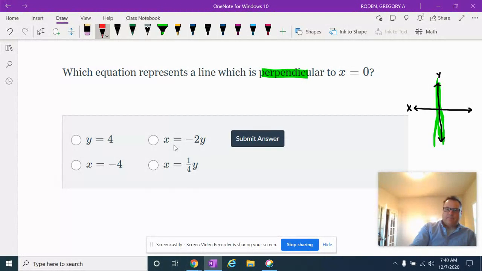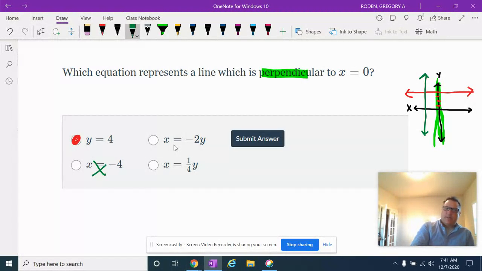So that's going to be like that, right? At 4, that's y equals 4 right there. 1, 2, 3, 4. So this one looks good. Let's just check everything else. x equals negative 4. Nope, because x equals negative 4 is going to be something like this. We'll make it a green line. x equals negative 4 is going to look something like this. That's not perpendicular to the y-axis. That's parallel to the y-axis.